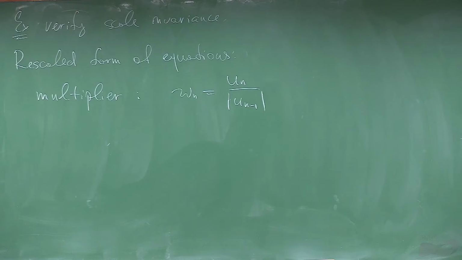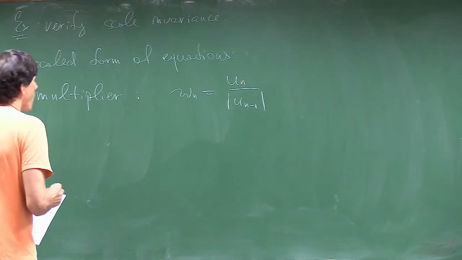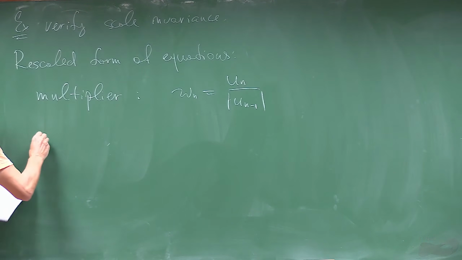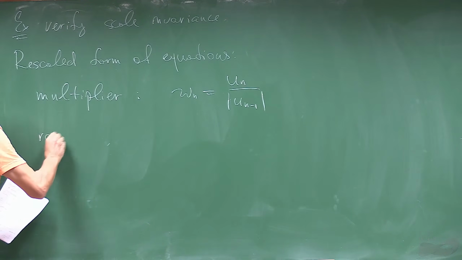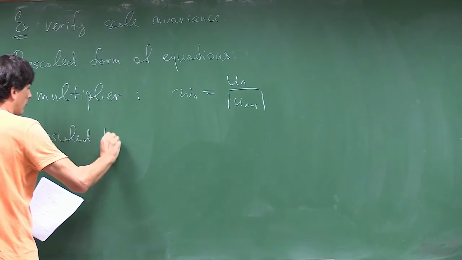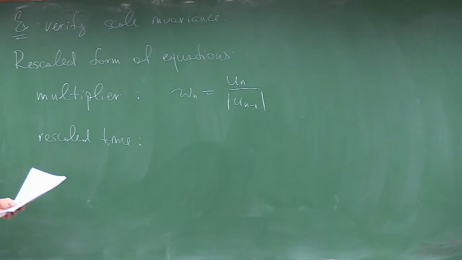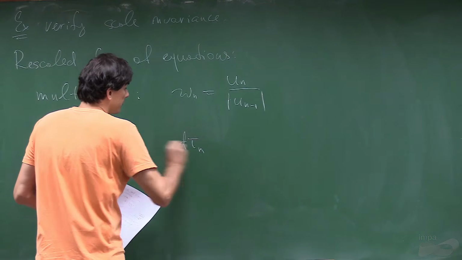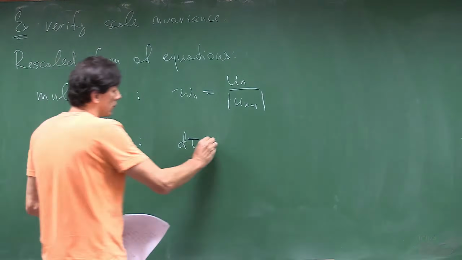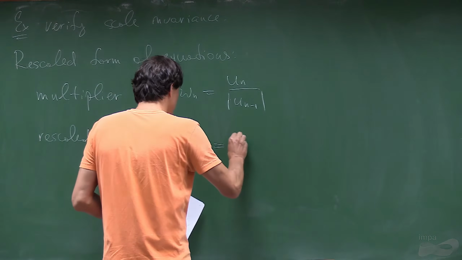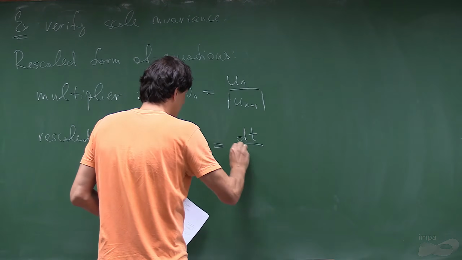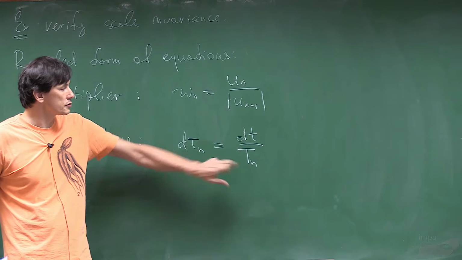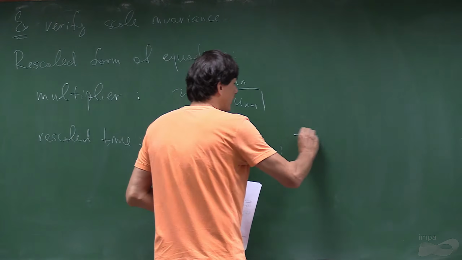And also we define rescaled time. Rescaled time we define like dτ_n will be dt divided by T_n. So we should introduce a time scale.